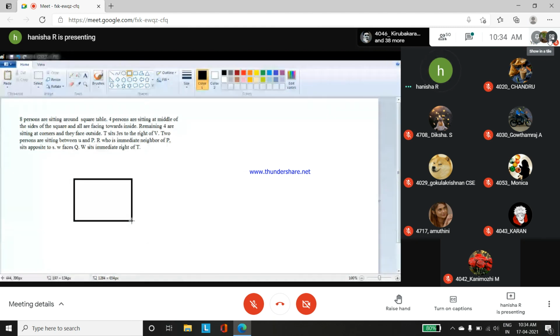Four persons are sitting at the middle of the sides of the square, and all are facing inside. The remaining four are sitting at the corners, facing outside.